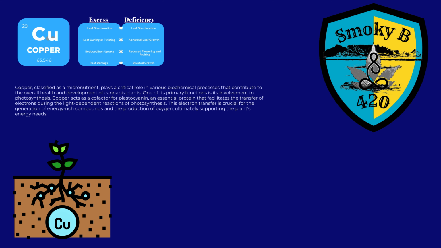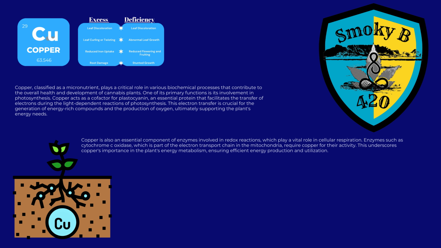the plant's energy needs. Copper is also an essential component of enzymes involved in redox reactions, which play a vital role in cellular respiration. Enzymes such as cytochrome C oxidase, which is part of the electron transport chain in the mitochondria, require copper for their activity. This underscores copper's importance in the plant's energy metabolism, ensuring efficient energy production and utilization.